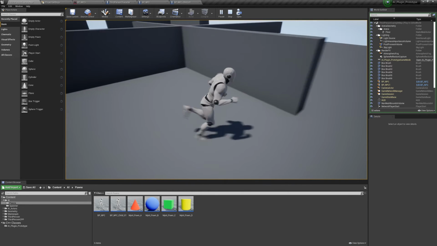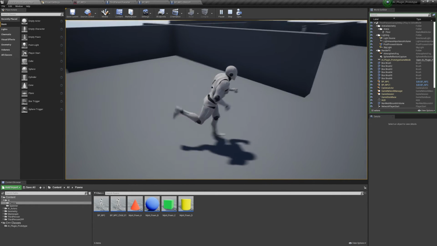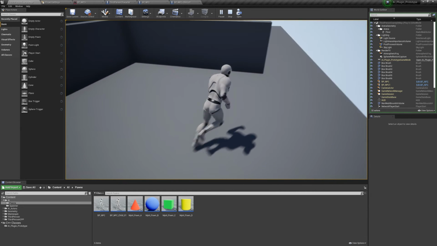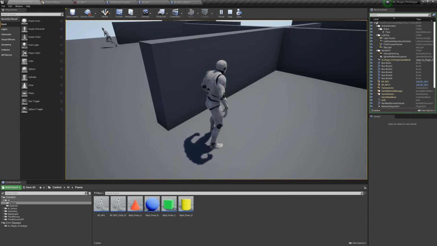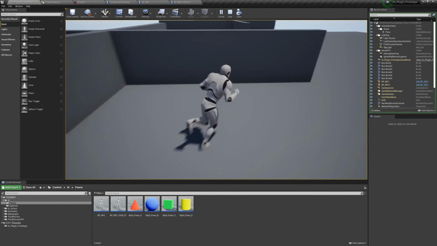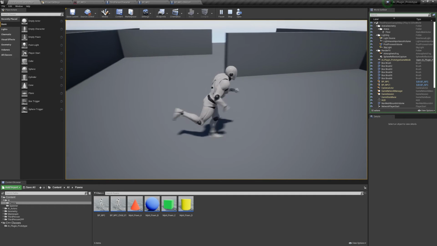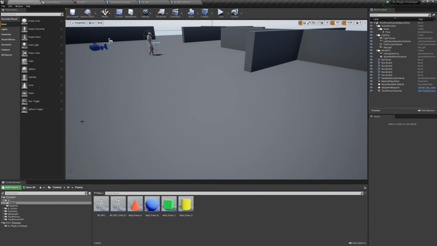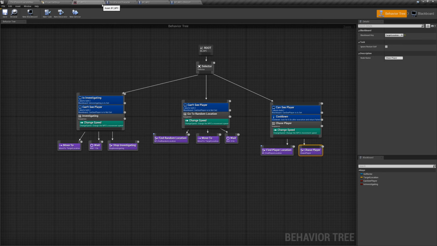Oh wow, she took the long way around. But it works. They hear the sound, they react to the sound, go where they heard the sound. So now I can use it to add footsteps to the character, and if I'm on this side of the wall making noise, they'll investigate it. Right. So that's where we are right now. And like I said, I got the hearing working first with the pawns, but then I wanted to expand it to change the speed and everything else, so I had to make the NPC.